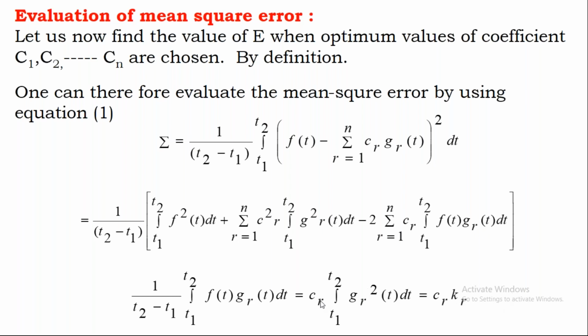Now what is the use of this? Now I'm going to write the relation for CR first. If I consider the first component, I can write C1. If I consider two components, I can consider C1, C2. If I consider three components, I have to calculate C1, C2, C3. If I consider four components, I can consider C1, C2, C3, C4, like that. So that's the reason the same mean square error which we calculated earlier in the previous class is only for one approximation. Now we use the same concept for n number of approximations. That is the only difference.